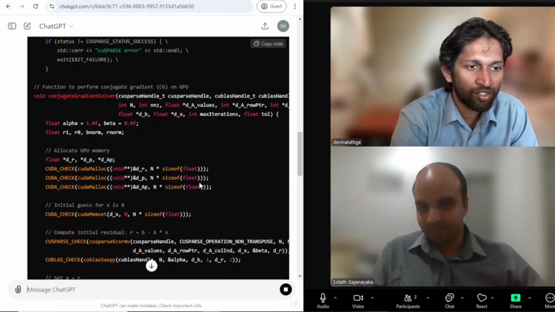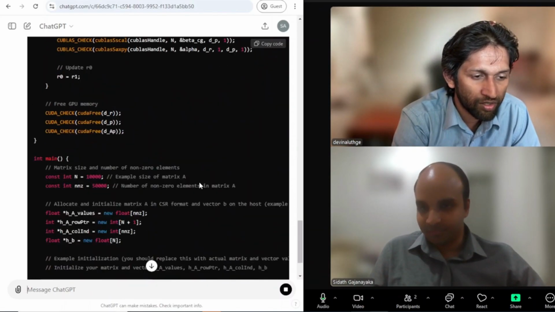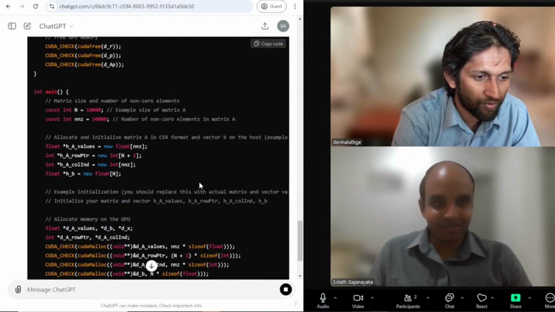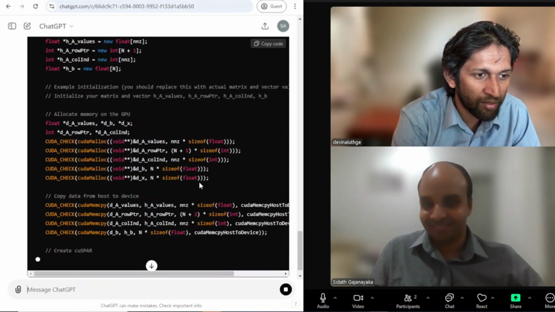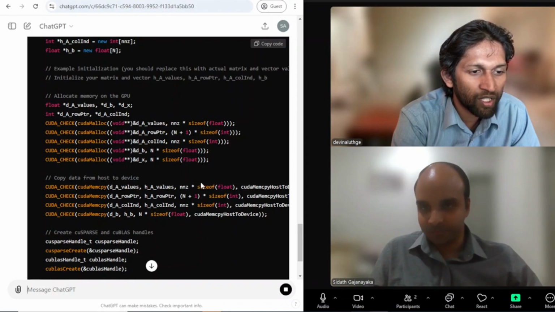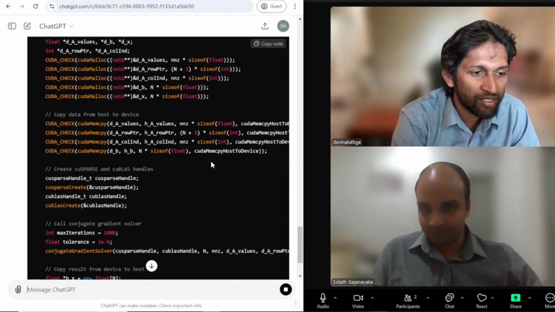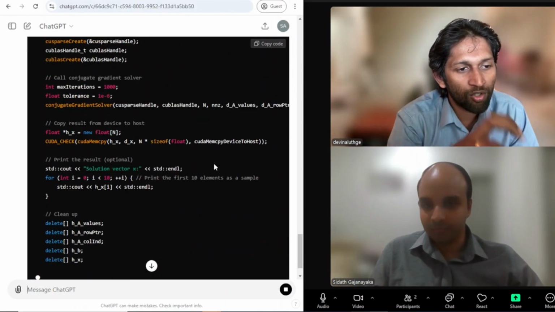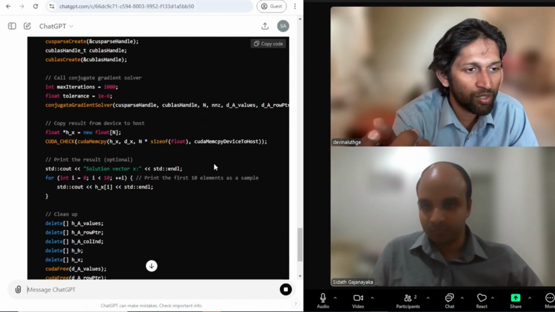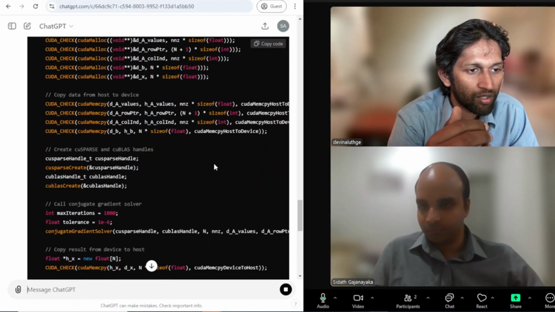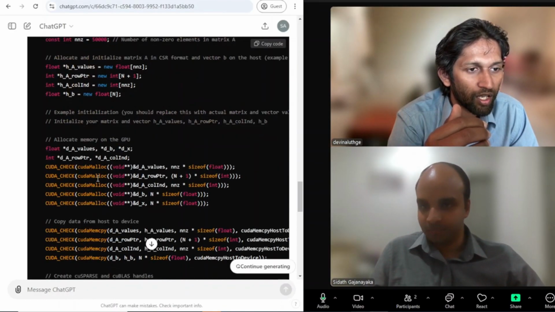Is its generation complete? It's going on. I think it's giving a pretty comprehensive answer. You can see that in the memory allocation, it identifies that we are talking about something called the GPU, and it does the memory allocation in the GPU, and it copies the values from the CPU to the GPU. Scroll up just for a moment. Here we go.